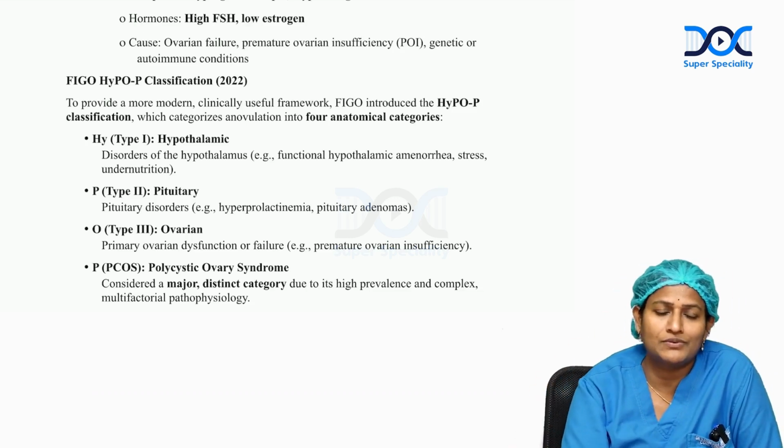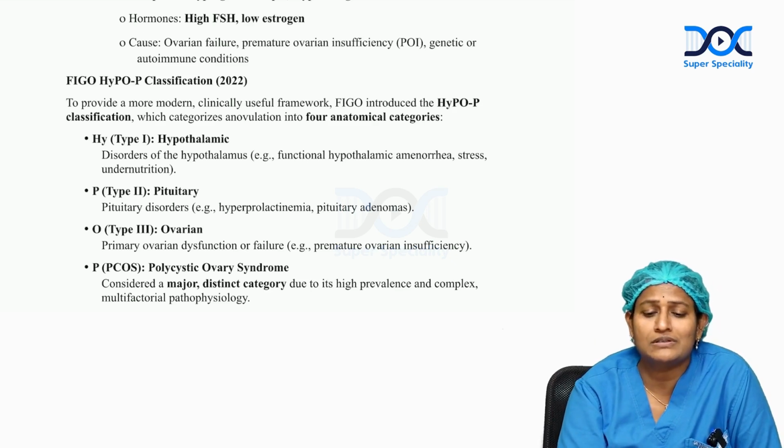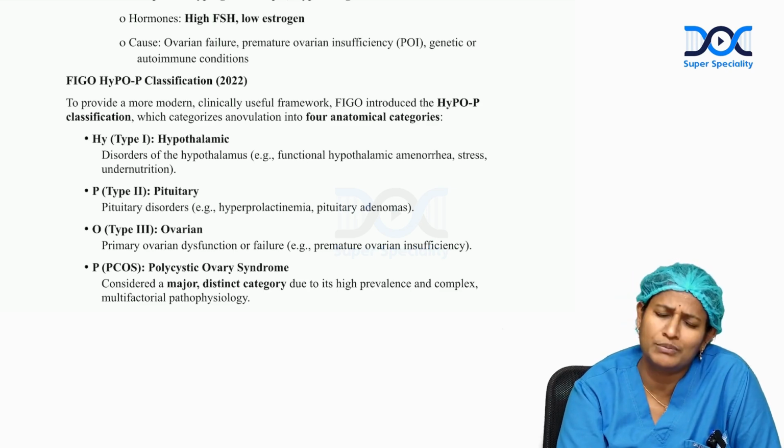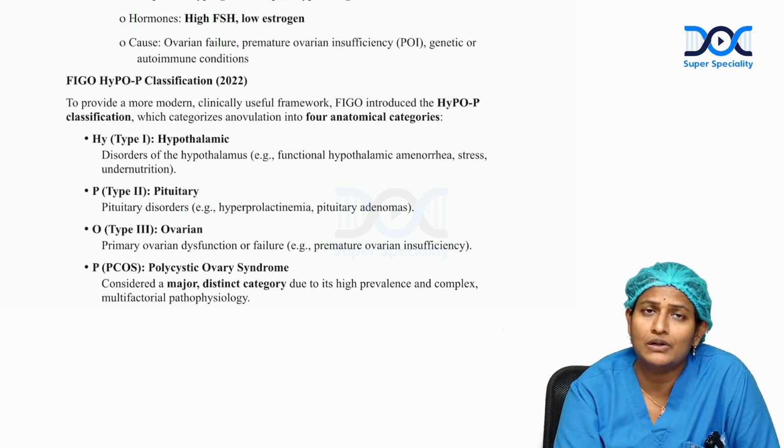One is HY, that is hypothalamic dysfunction, and P stands for pituitary, that means pituitary disorders like hyperprolactinemia and pituitary microadenomas and all those. And ovarian, that is the 3rd category, all the ovarian dysfunctions like premature ovarian failure and all those. Another P stands for PCOS, that is the most common disorder seen.